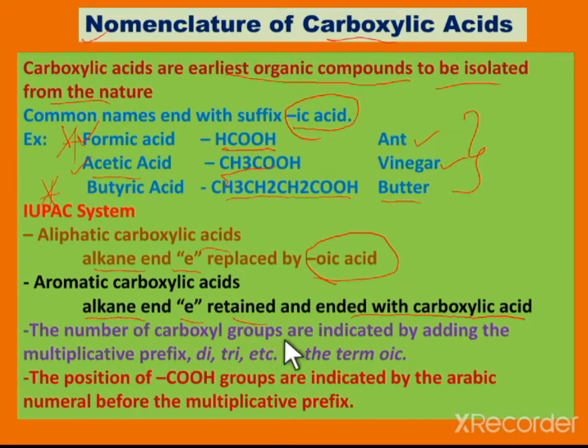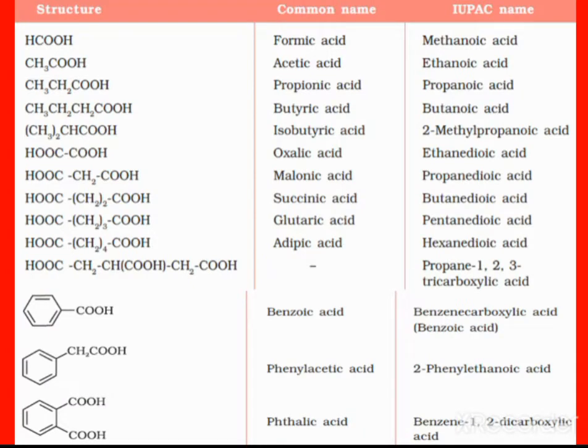The number of carboxyl groups is indicated by adding a multiplicative prefix such as di, tri, tetra to the term "oic acid". The position of the COOH groups is indicated by Arabic numerals before the multiplicative prefix.